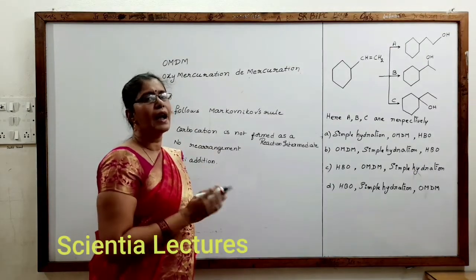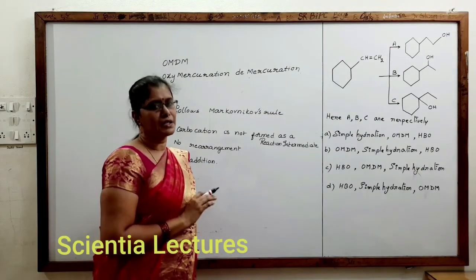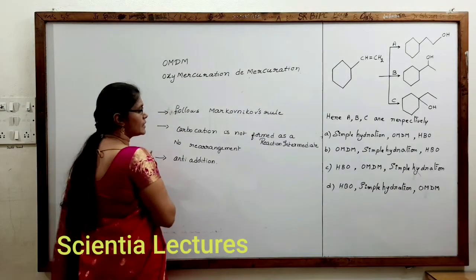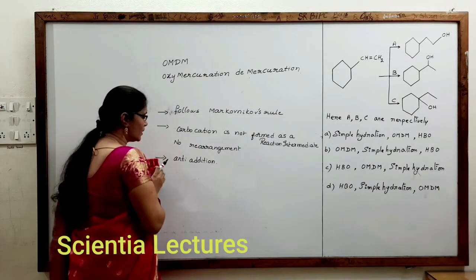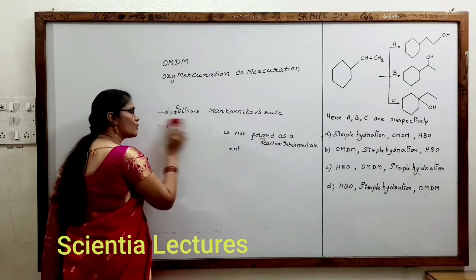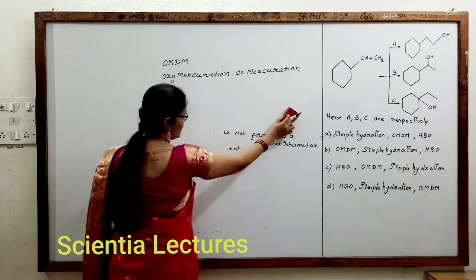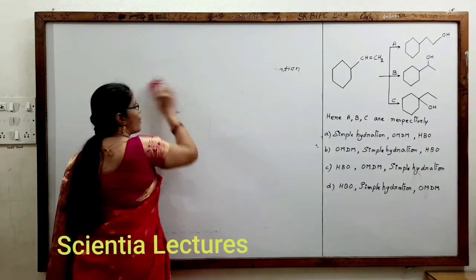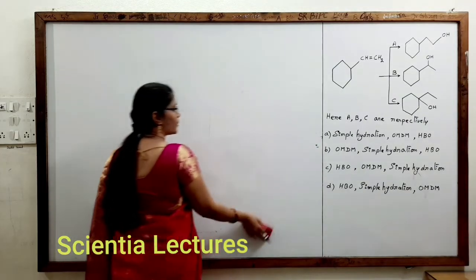OH- and HgOAc, Hg+ and OAc-, will directly attack the double bond. That we will see in the mechanism of oxymercuration, demercuration. And it also undergoes anti-addition. So these are the conditions of oxymercuration, demercuration.